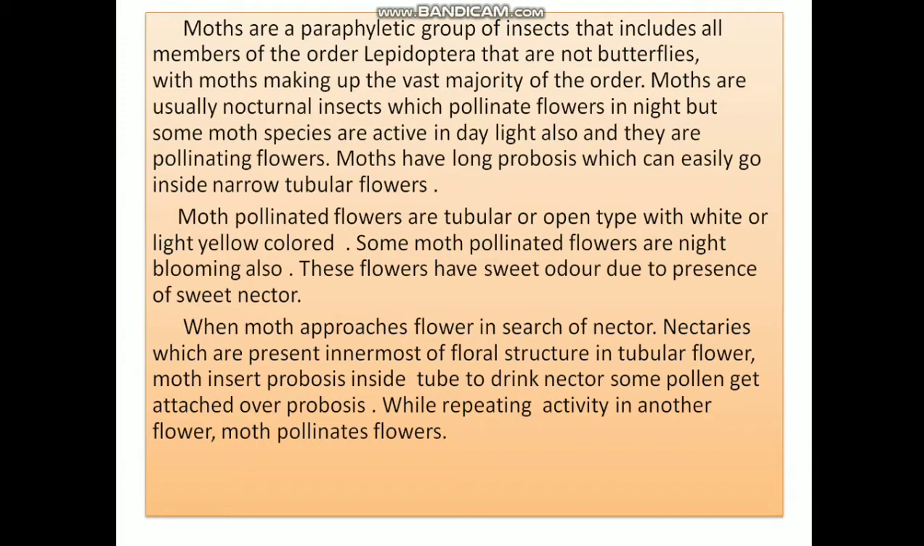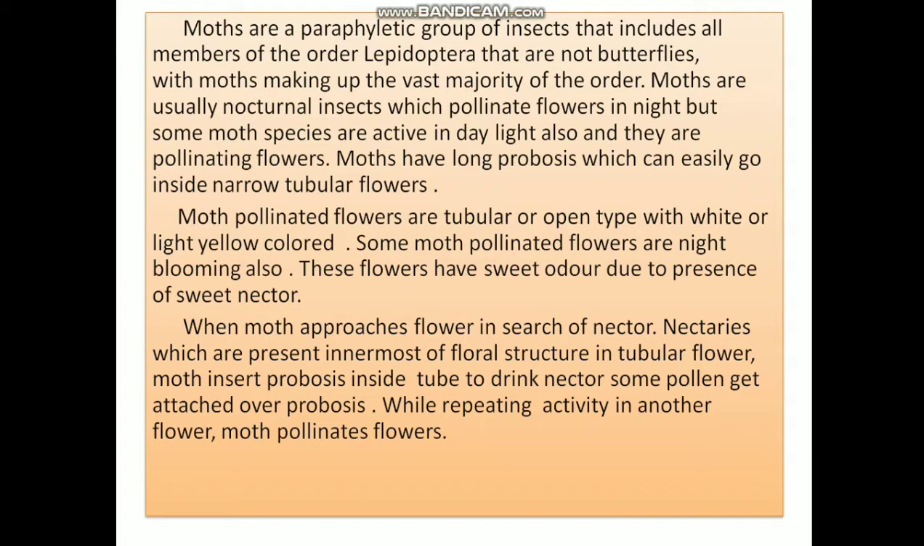Moths are usually nocturnal insects which pollinate flowers at night, but some moth species are active in daylight also, and they are pollinating day blooming flowers. Moths have a long proboscis which can easily go inside narrow tubular flowers. Moth pollinated flowers are tubular or open type with white or light yellow color. Some moth pollinated flowers are night blooming also. These flowers have a sweet odor due to the presence of sweet nectar.